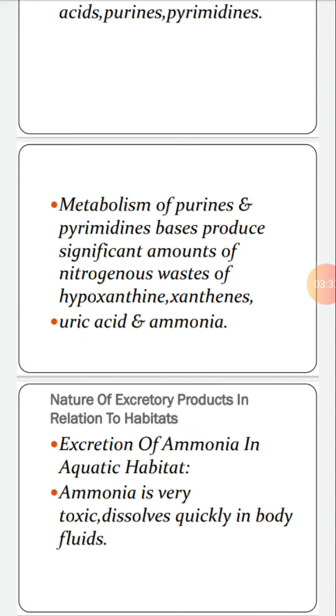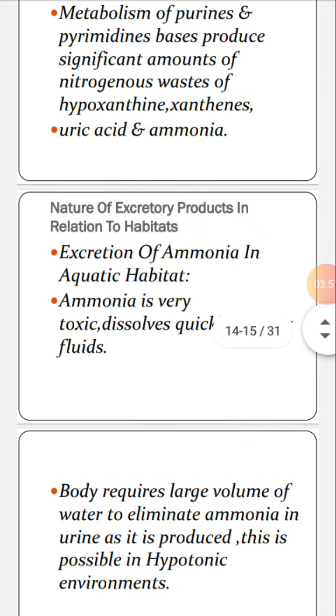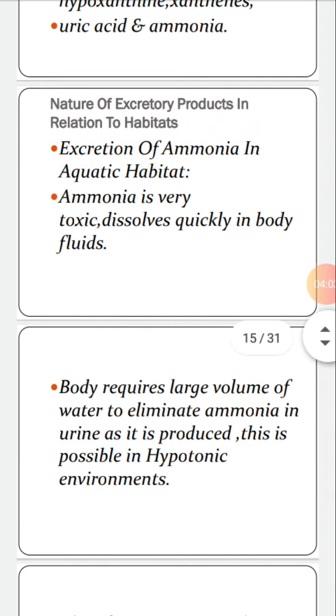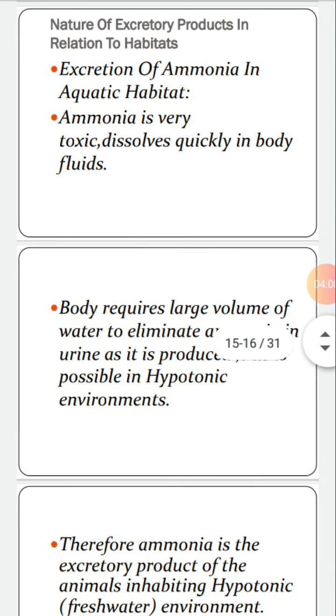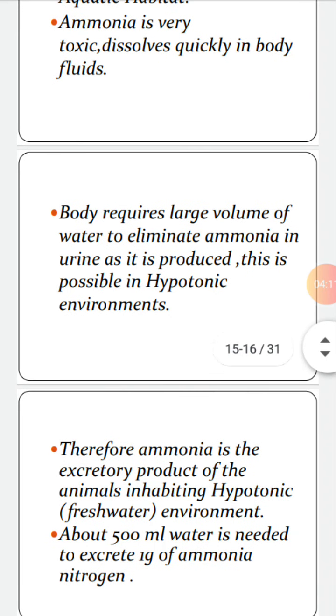That is, animals live in different kinds of habitats, environments. Excretion of ammonia in aquatic habitat. Ammonia is very toxic or dangerous, and it dissolves quickly in the body fluids. Body requires large volumes of water to eliminate ammonia in the urine as it's produced, and this is possible in hypotonic environments where there is more water and less salts, hypotonic. Therefore, ammonia is the excretory product of animals inhabiting or occupying hypotonic freshwater environments.